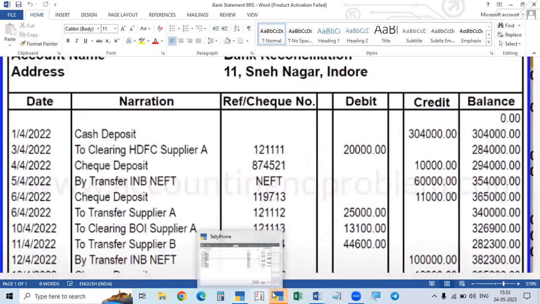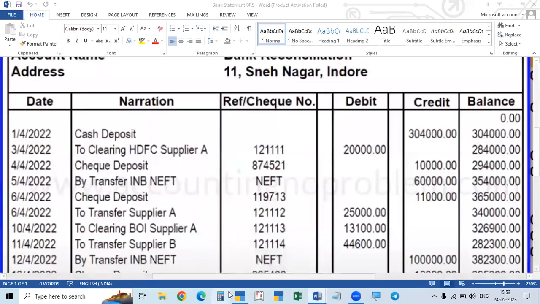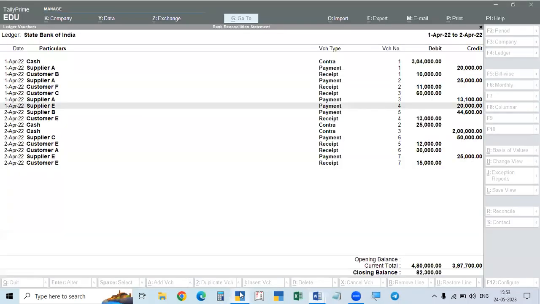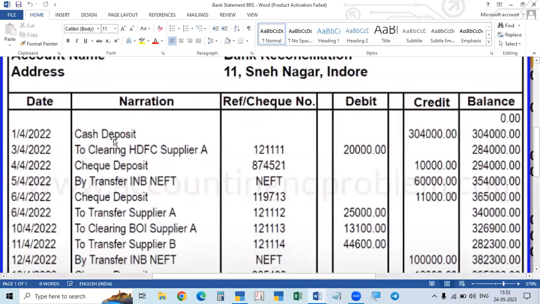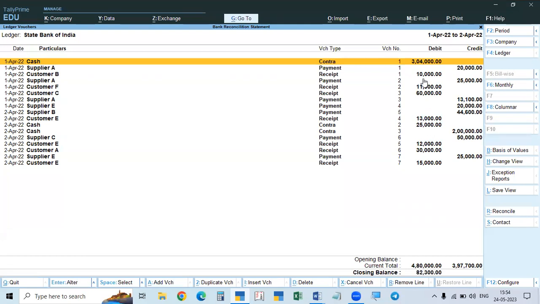See, for example, I will show you. First of all, we deposited 3,04,000 in the bank and debited the bank account. So the bank will credit the cash deposit. That means all our deposits will be debited by us, and for all our withdrawals, even if we issue a check to others and the bank makes the payment to the other party, it considers the money as paid to us. That means we have taken the money.